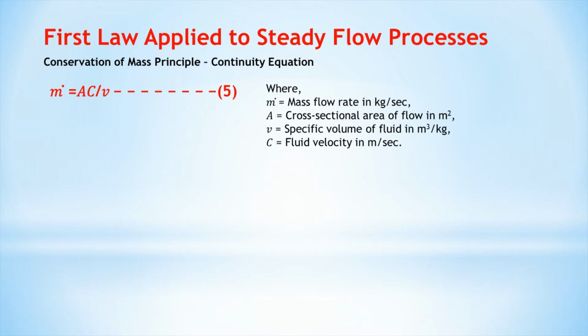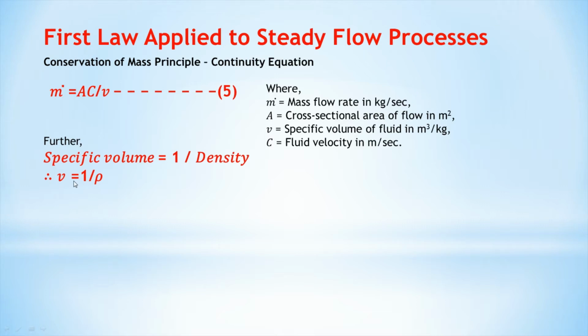It is called equation 5, where m dot means mass flow rate in kg per second, A is the cross sectional area of flow in meter square, v means specific volume of fluid in meter cube per kg, and here C is the fluid velocity in meter per second. But we know that specific volume is the reciprocal of density, because the unit of specific volume is meter cube per kg and the unit of density is kg per meter cube. So specific volume and density are reciprocals. So we can also write specific volume equal to 1 upon rho.